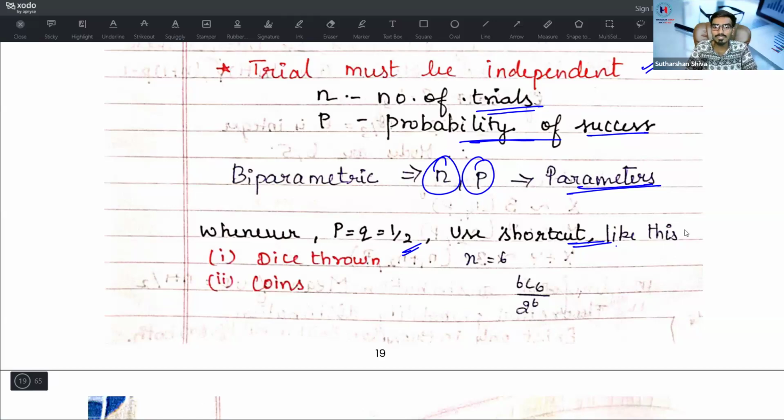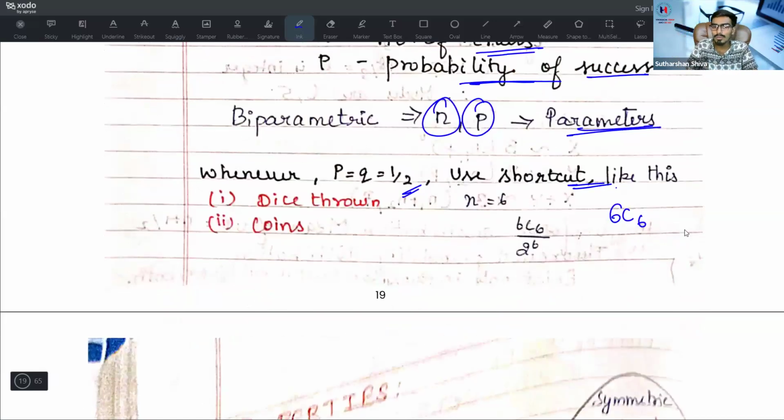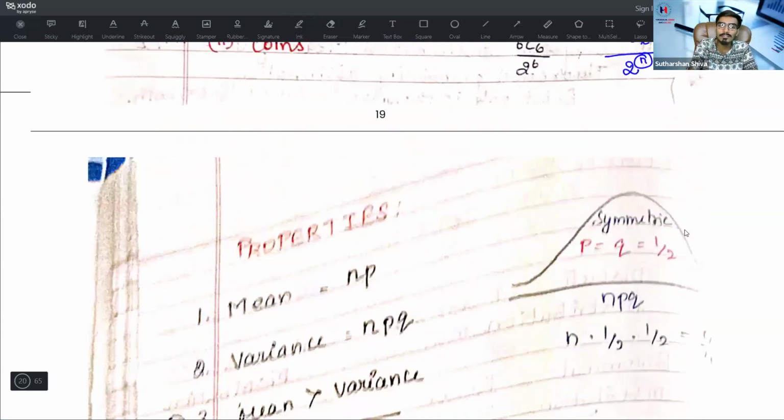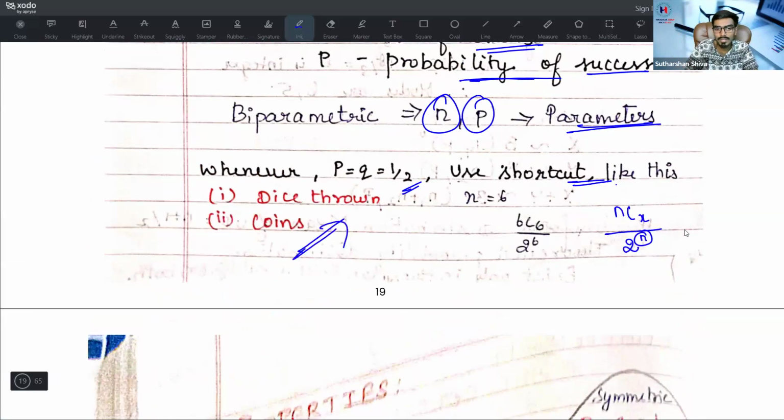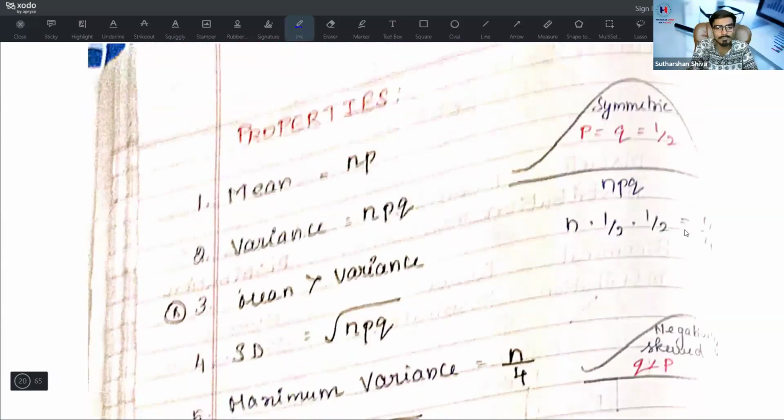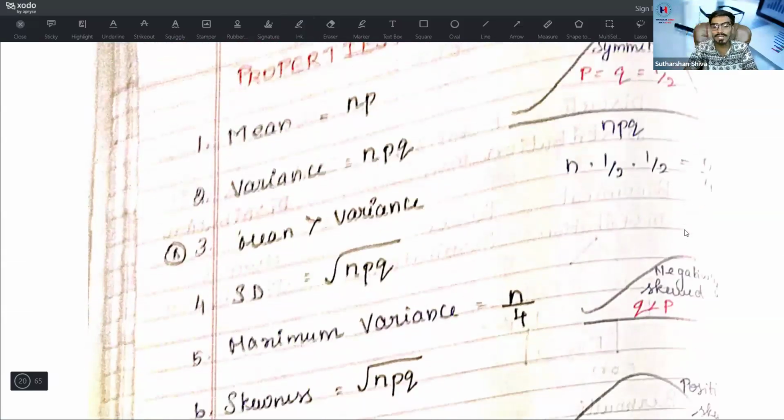Suppose they give n is equal to 6, what you can do is 6Cx. Suppose a dice is thrown, or whenever two possibilities are there, like girl and boy, in the denominator you will go with 2 power n, and in the numerator nCx value, whatever they are trying to test you. For this I have already uploaded sums in my tips and tricks and Abhyasa series. Go and refer to it.